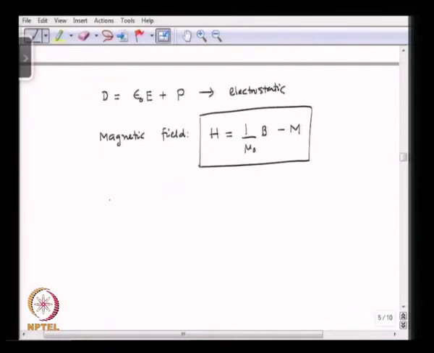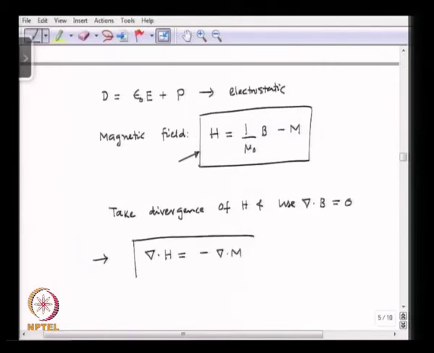Now if we take divergence of H, and we use that the divergence of the magnetic induction is 0, we can find that del dot H is equal to minus del dot M. This is very easy to show here, because the divergence of the magnetic induction will be 0.